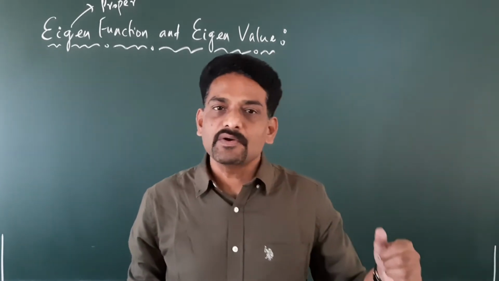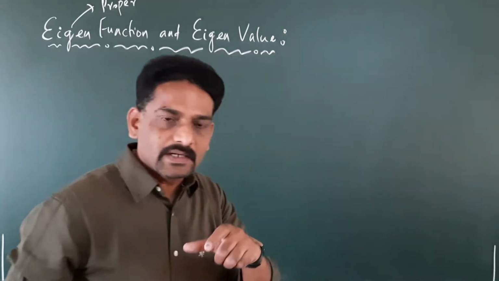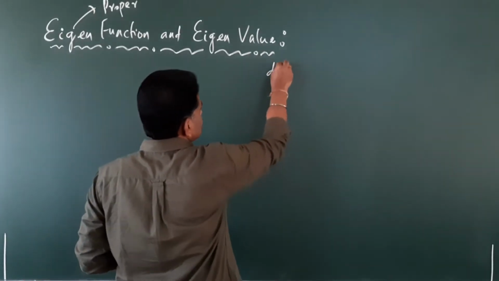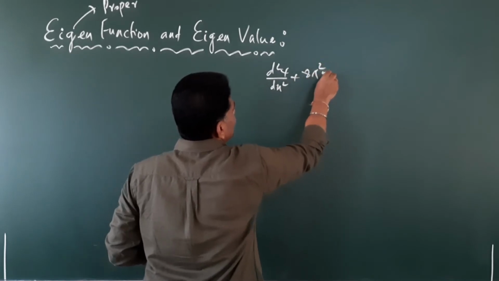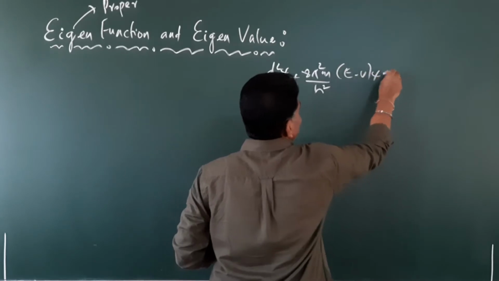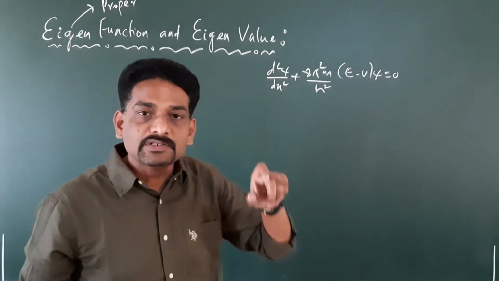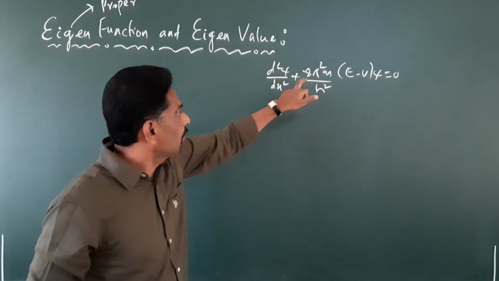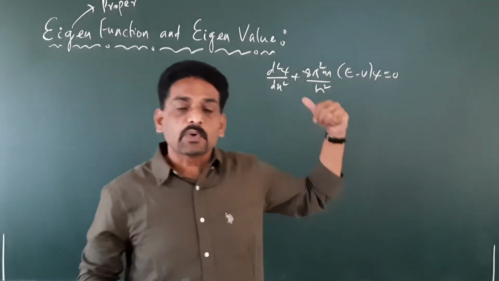Now, we have derived the time-independent Schrodinger equation. If you take the time-independent Schrodinger equation in one dimension, we have the expression d square psi by dx square plus 8 pi square m divided by h square into E minus V psi equals 0. This is the time independent Schrodinger wave equation in one dimension, right? So what is this equation?